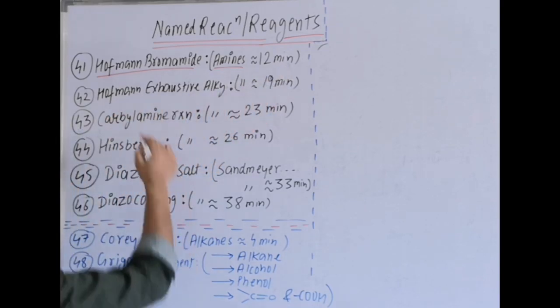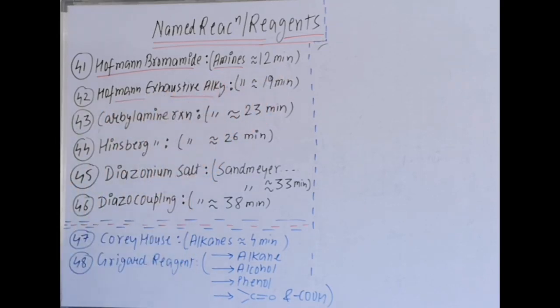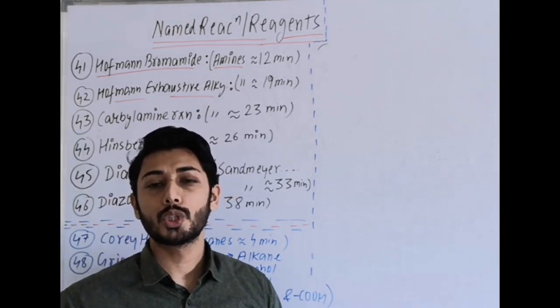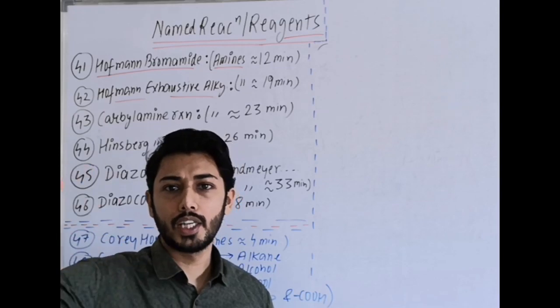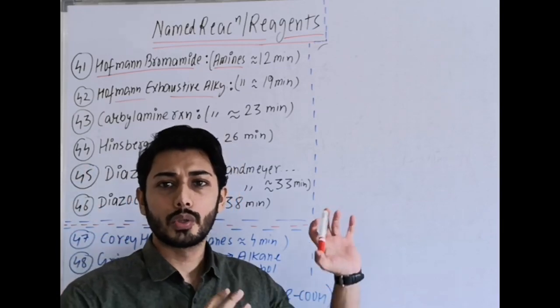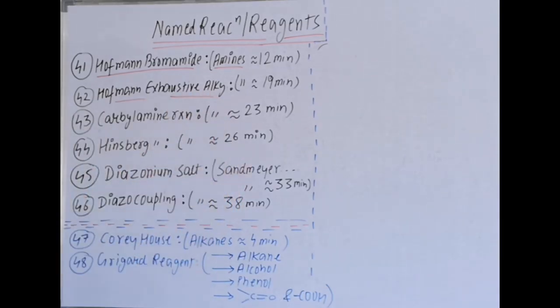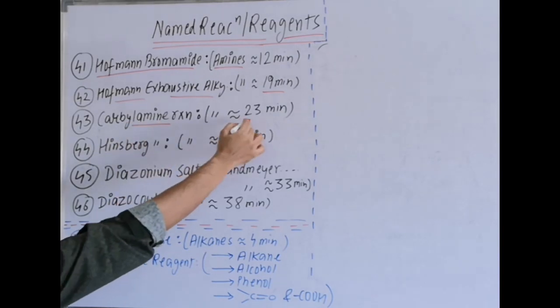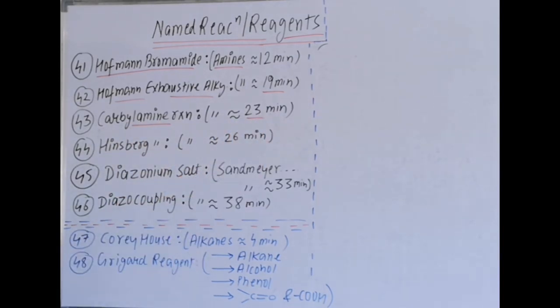Hoffman exhaustive alkylation. In this reaction, if you remember, we prepare a quaternary salt, and then if we do elimination, it becomes Hoffman exhaustive methylation followed by elimination. So in this part only up to alkylation, it is at the 19th minute in the amines video. Carbylamine test or carbylamine reaction, it is at the 23rd minute in this video. Hinsberg reagent test or Hinsberg reaction, it is at the 26th minute. Few points are covered as per the test part. These points are relevantly covered here.